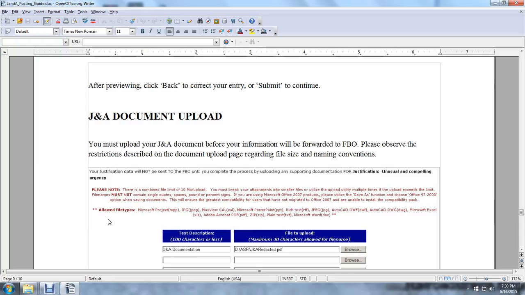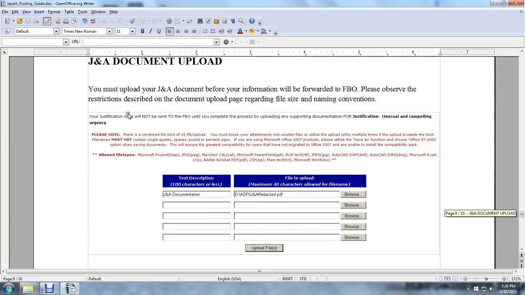Justification and approval documentation upload. You must upload a justification and approval document before your information will be forwarded to Federal Business Opportunities. Please observe the restrictions for the documents uploaded regarding file size and file names. Justification data will not be sent to federalbusiness.gov until you complete the process of uploading the supporting documentation for the justification.